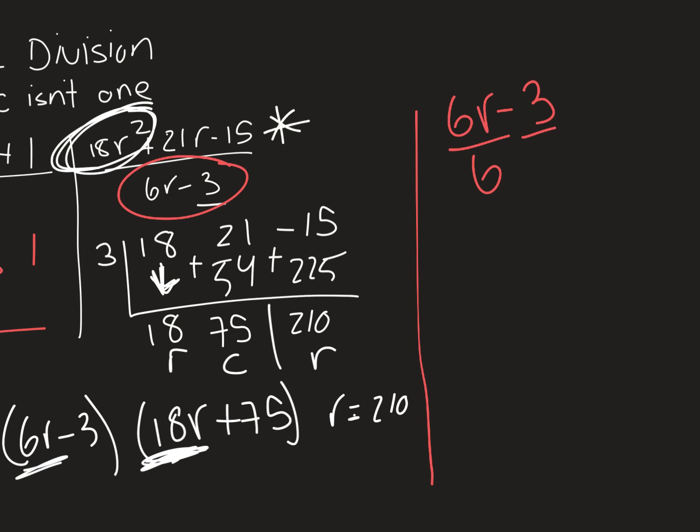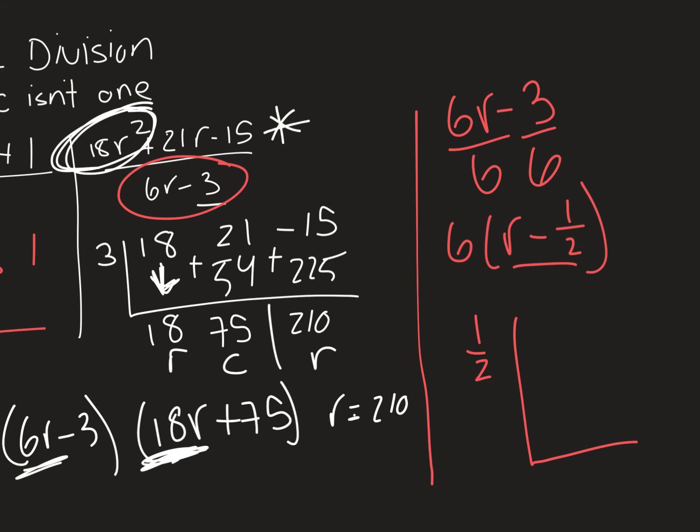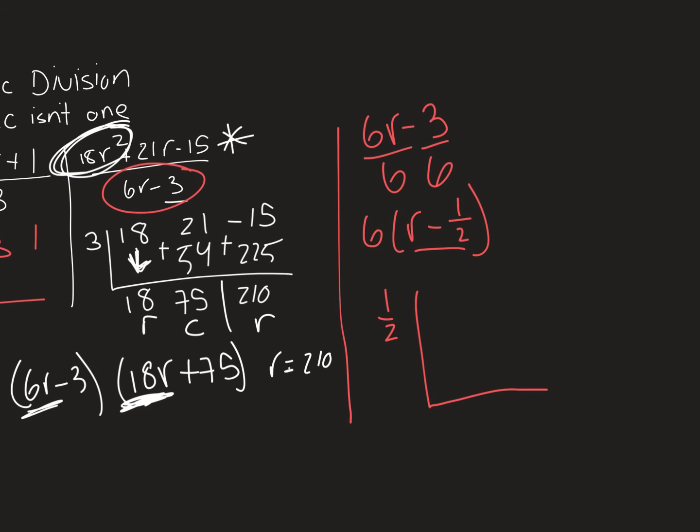So I'm going to divide out a 6. So when I divide out a 6, I have 6 on the outside and I have r minus 1/2. So my binomial is my new divisor, and since the leading coefficient is 1, I can use synthetic division. So I'm going to take this negative 1/2, change the sign, and use 1/2 in my L chart.